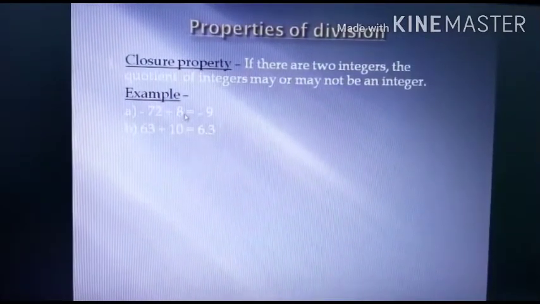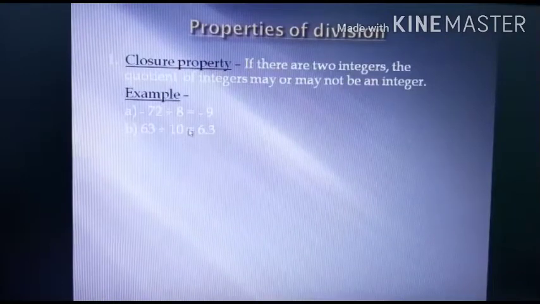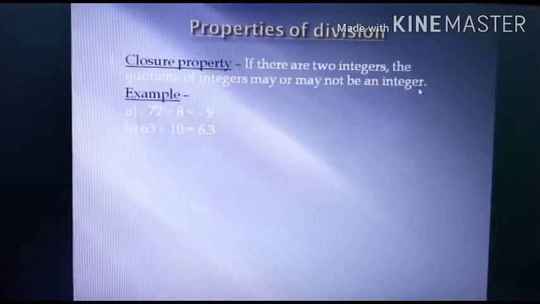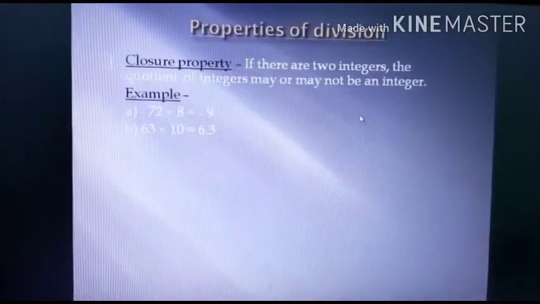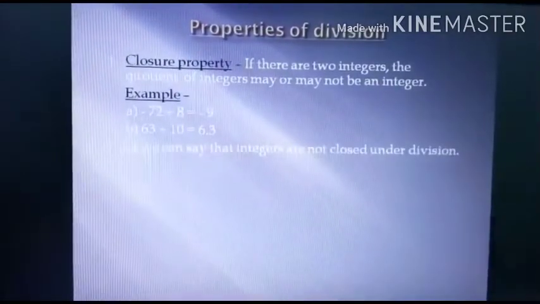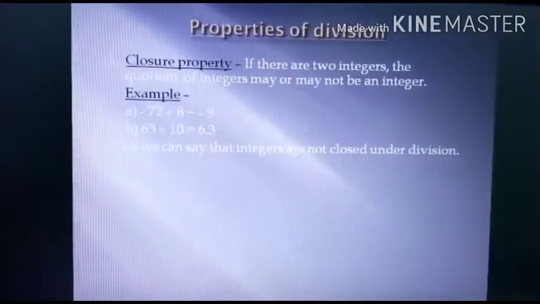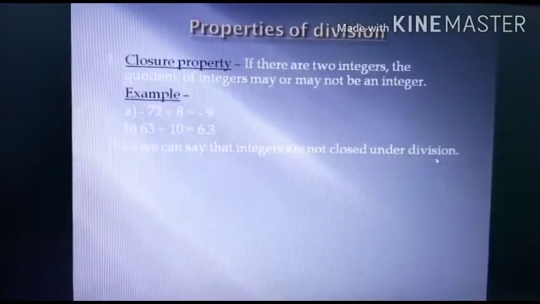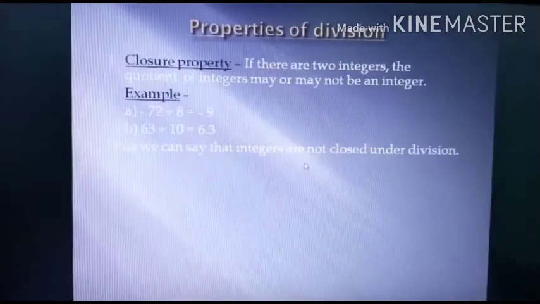So in the first case we are getting an integer and in the second case we are not. Means when we are dividing two integers, the quotient may or may not be an integer. It means that the division of integers does not hold closure property. Thus we can say the integers are not closed under division.